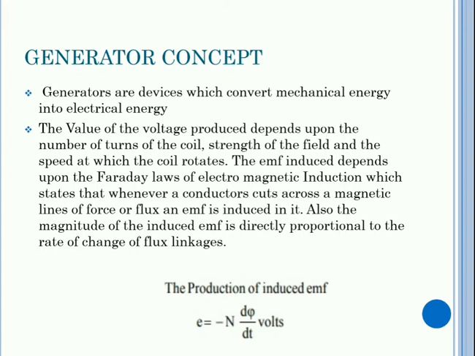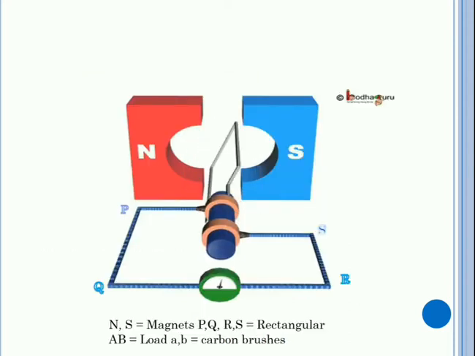Of course, I know you all came across this in 12th standard, so you definitely know what Faraday's law of electromagnetic induction is. Okay, I will tell. Faraday's law of electromagnetic induction states that whenever a conductor cuts across magnetic lines of force or flux, an EMF is induced in it. Also, the magnitude of the induced EMF is directly proportional to the rate of change of flux linkage. So, this is the formula, where E represents EMF, N represents number of turns, and dφ/dt represents change in magnetic flux. This is how a generator works.